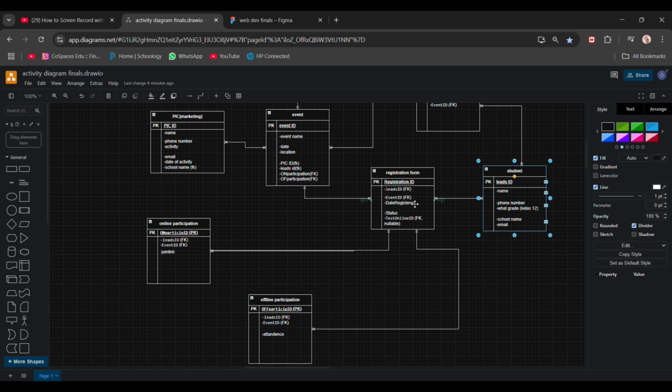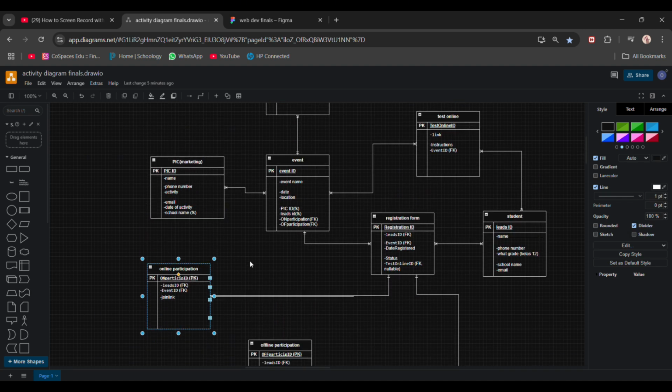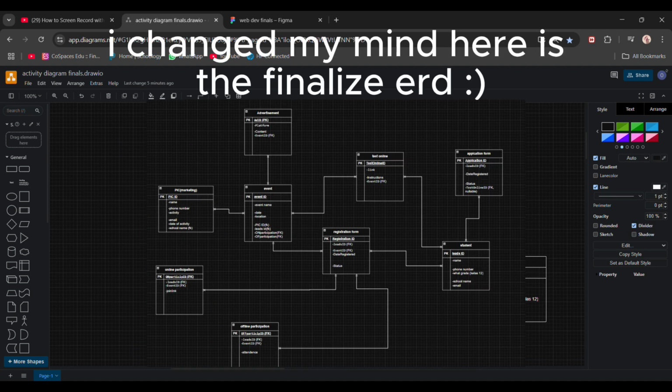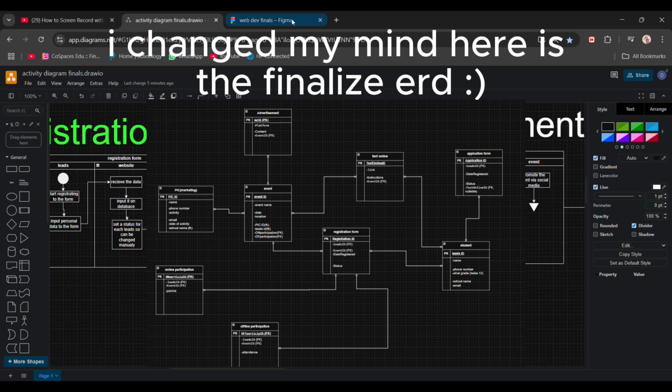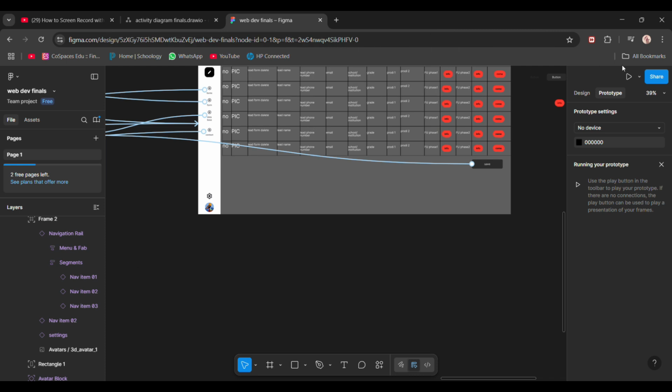So the student goes into registration and then they go into online or offline. I haven't made the application, but it's okay. And then there's going to be an application also. I forgot to make that. And then they will do the test. Okay, something like that. And now let's move on to the Figma.